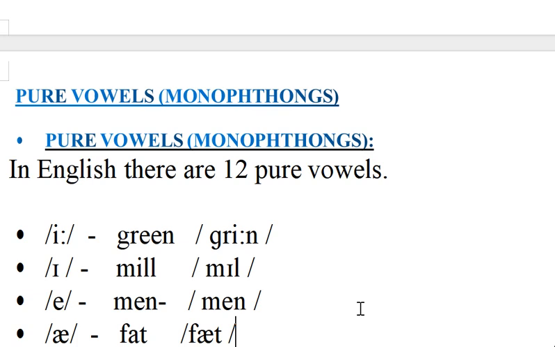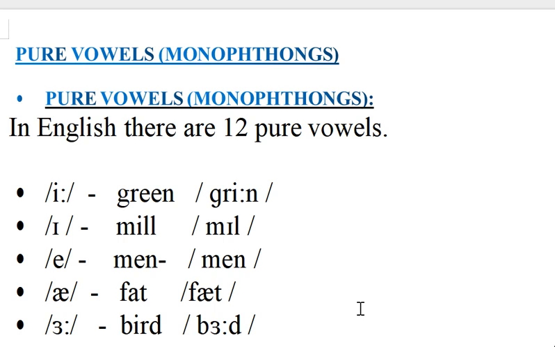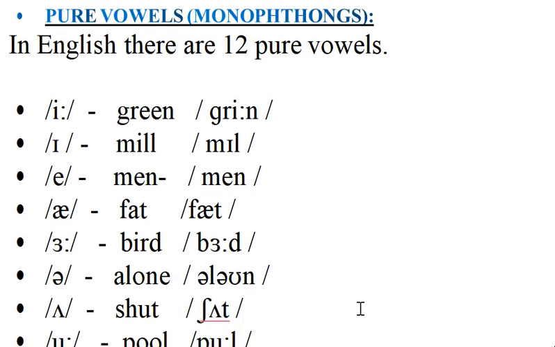Vowel sounds are almost 20 sounds, with vowels and diphthongs mixed. This is the symbol of the E sound: green, clean, eat. Symbol of short I: mill, will, grill. This is the e sound: men, set, wet.